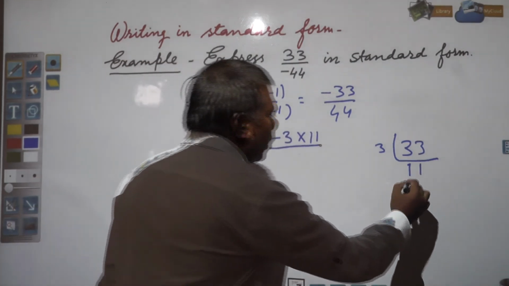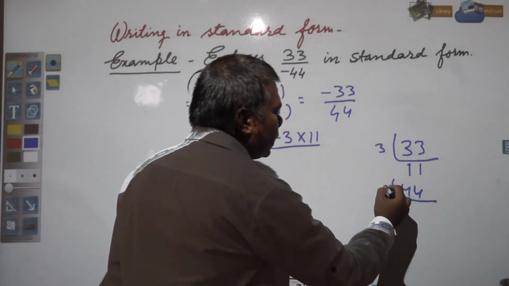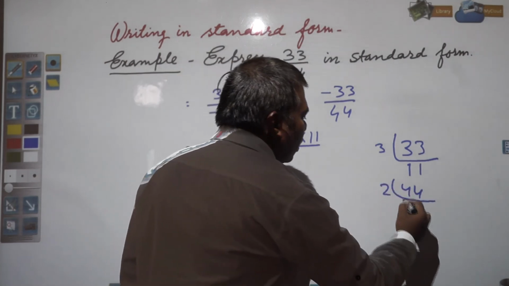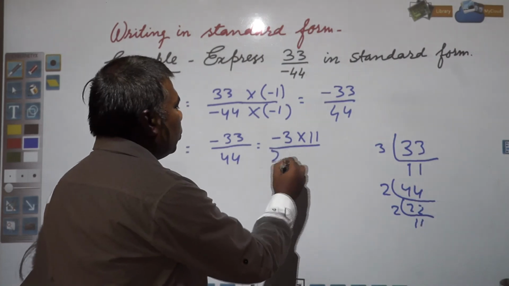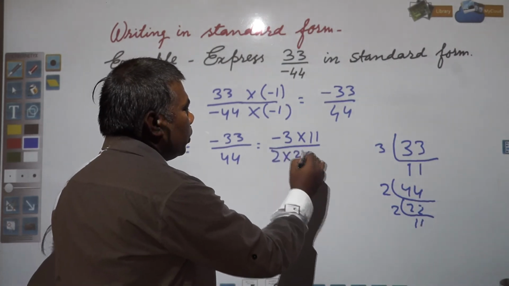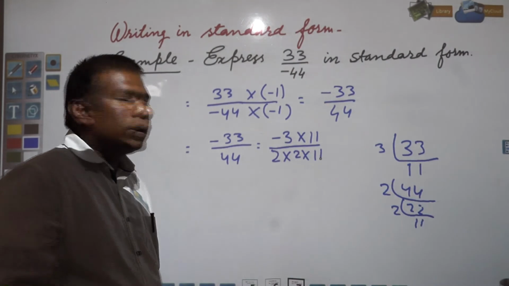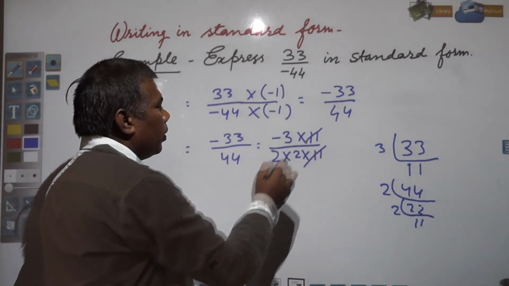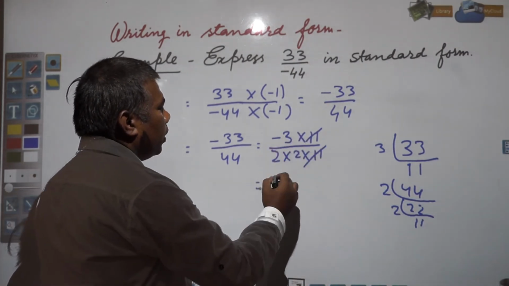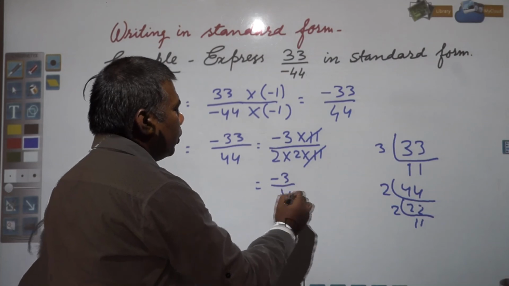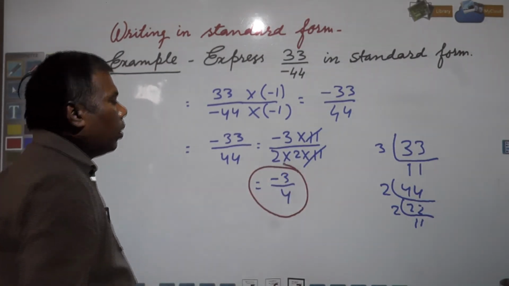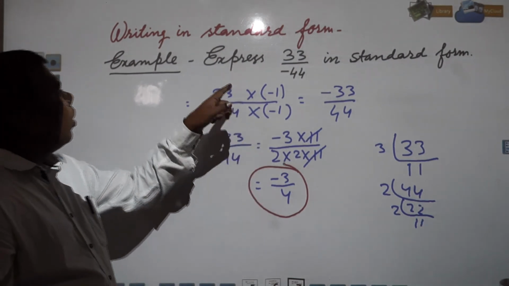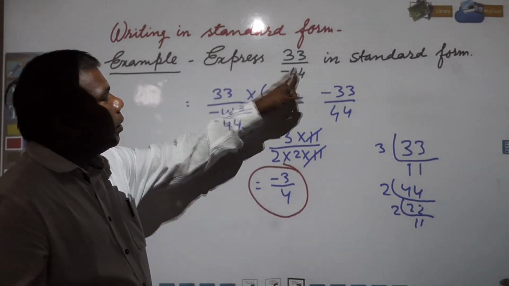In the same way, if you factorize 44, you will get 2 into 2 into 11. Now you see 11 and 11 will be cancelled and you will get minus 3 by 4. So this number, minus 3 by 4, will be called the standard form of 33 by minus 44.